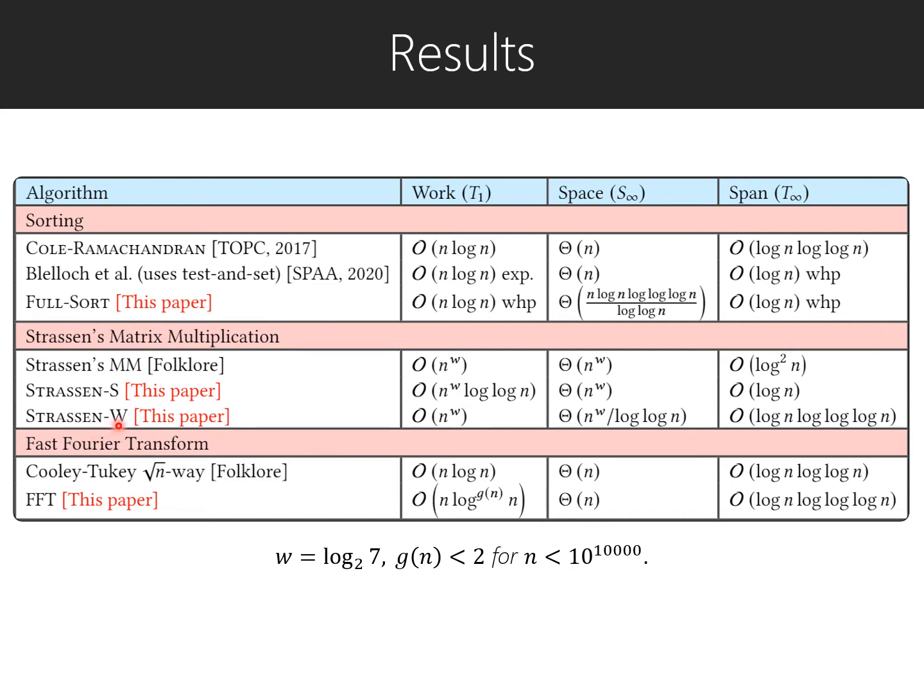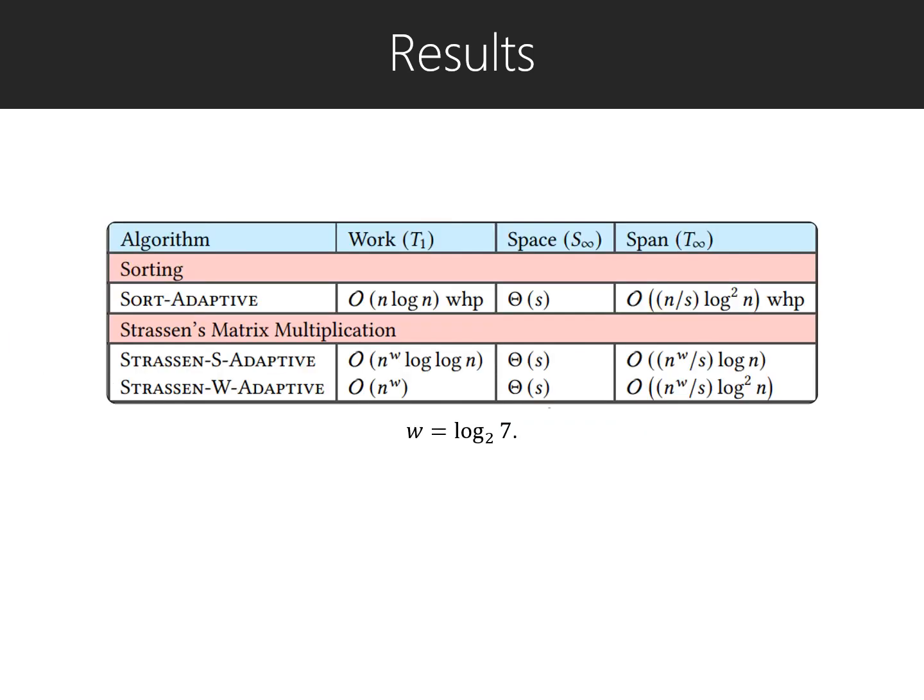And we also present a work-optimal Strassen algorithm that achieves optimal work here but increases the span only by a log n factor. Using the techniques that we introduced for sorting and Strassen's multiplication, we also improved the bounds for fast Fourier transform and other dynamic programming problems and convex hulls. We also present space-adaptive algorithms for Strassen's matrix multiplication and sorting, which always achieve a span within a log n factor of the optimal for any given amount of space.